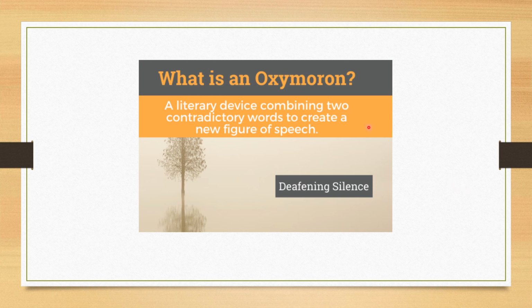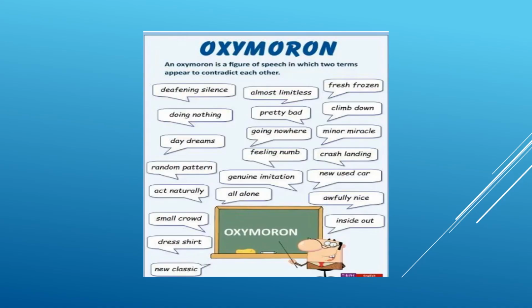What is an oxymoron? A literary device combining two contradictory words to create a new figure of speech, like deafening silence. Now, here you can see that two words must be contradicting each other, they must be the opposite of each other. So let's talk about some examples here because deaf itself says somebody who cannot hear. So that is equivalent to silence. So both the terms are contradictory, right?